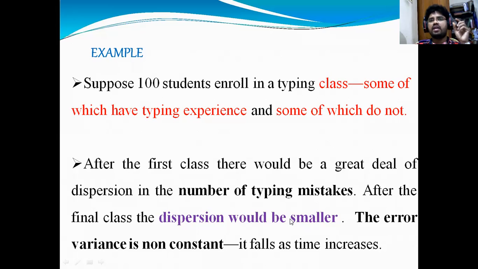See, when the training is happening, the dispersion, the variation, would be smaller. The variation will decrease. So the error variance is non-constant. It falls as time increases. When you spend more time on training, you will make only one or two mistakes, but you cannot make more mistakes.